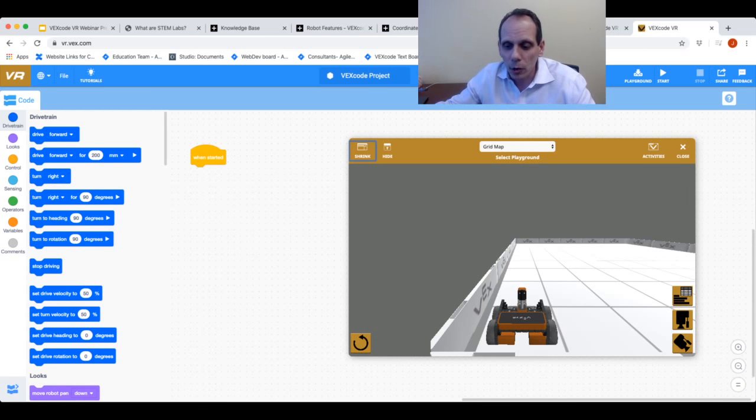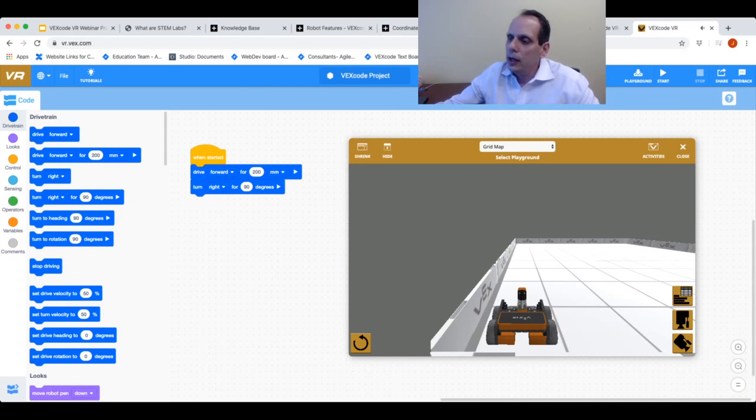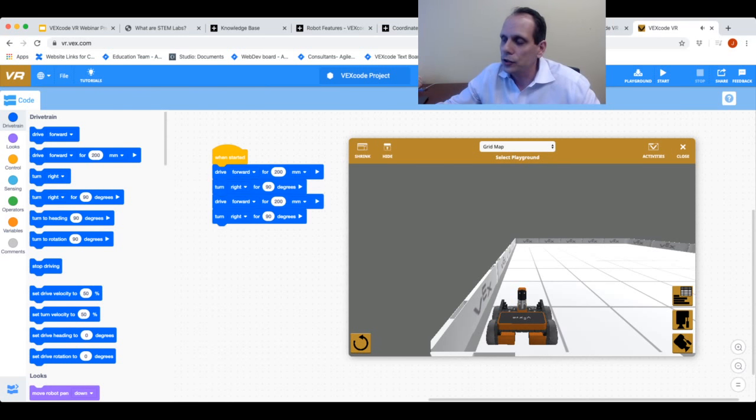If you're familiar with block-based programming, this should be very familiar to you. Just going to go ahead and drag in a drive forward command. Then I'm going to tell my robot to turn right for 90 degrees. I'm going to go ahead and right click on those commands. The context menu that's in VEX Code Blocks is also here, so I can just go ahead and duplicate these blocks. Now I can have my robot drive forward and turn.